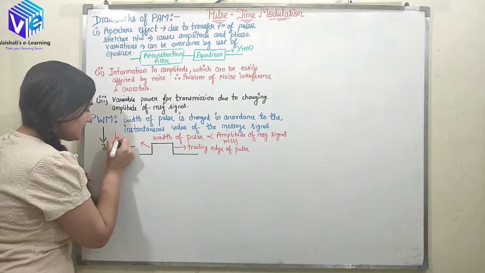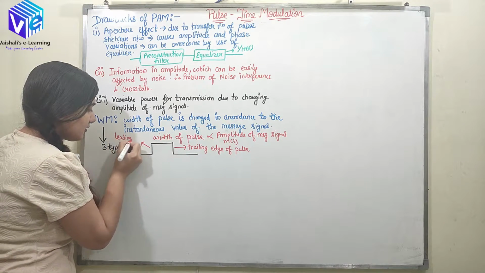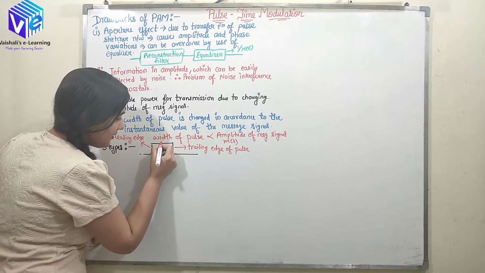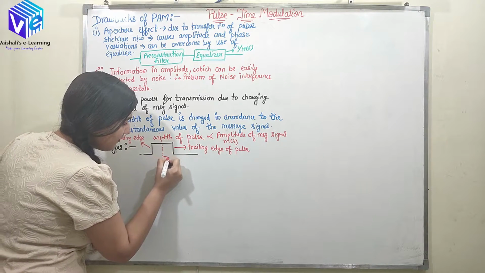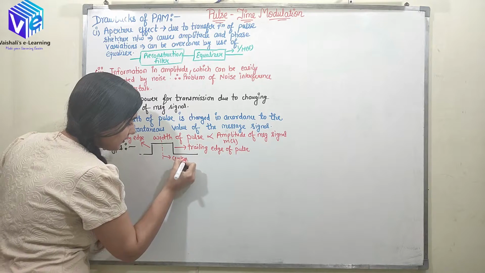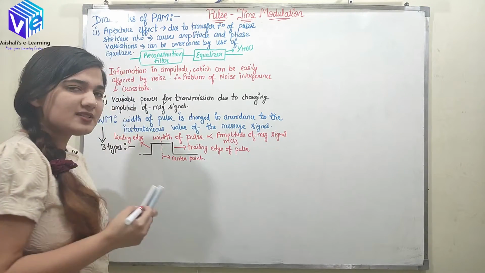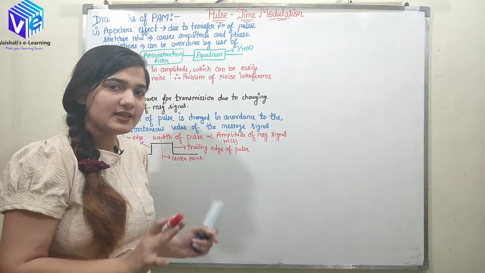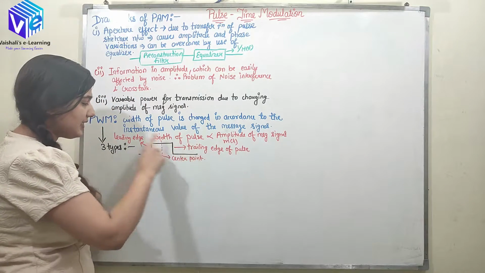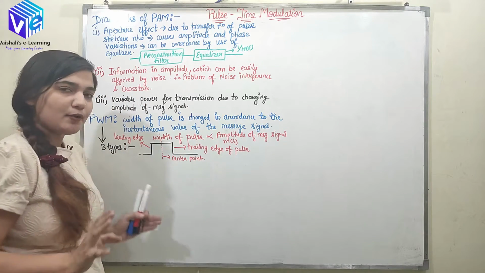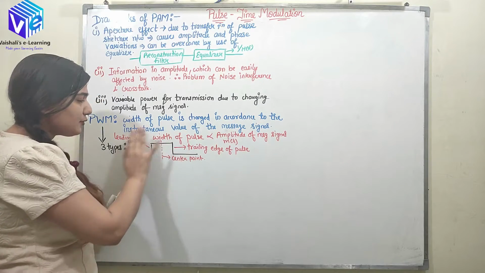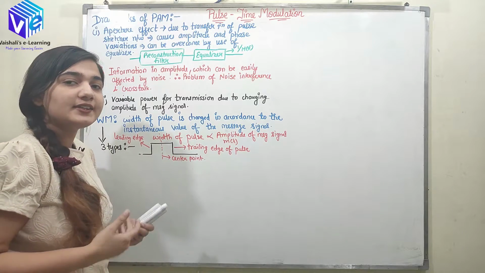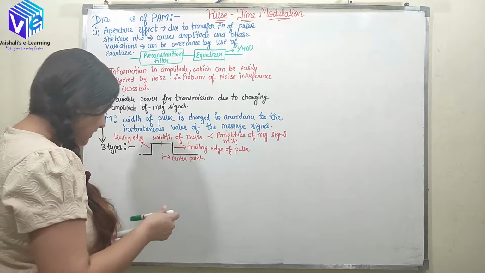This edge is the leading edge. Here we have the center point. I hope this is very clear to you now, what the trailing edge, leading edge and center point are. According to these, we will classify three types of pulse width modulation.